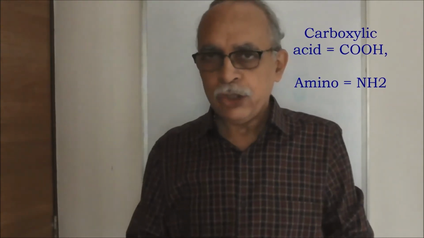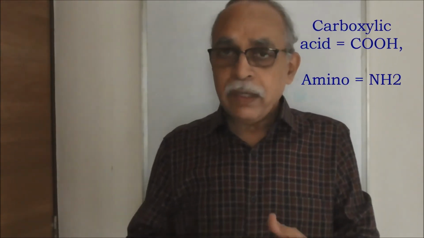But those amino acids which are not being used for synthesis of fresh proteins are treated as excess amino acids. Now, an amino acid, when I say, is an organic molecule that contains a carboxylic acid group and an amino group, that is NH2 group. So, there's a process wherein the NH2 group from the amino acid is removed. The process is called deamination. And this NH2 group is suitably excreted. The rest of the molecule is converted into some usable organic compound.